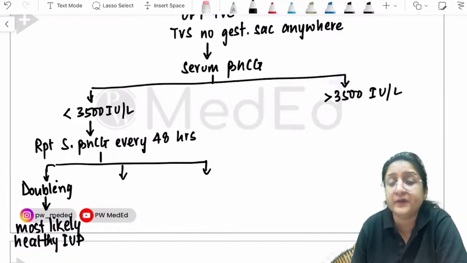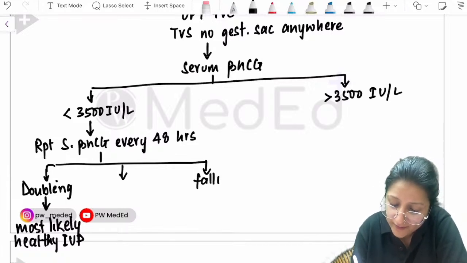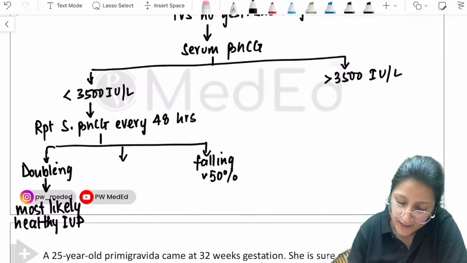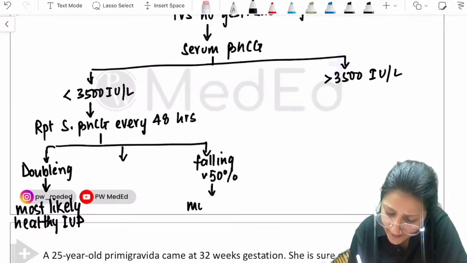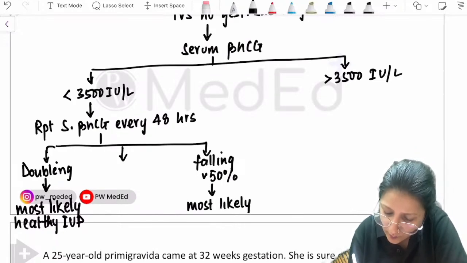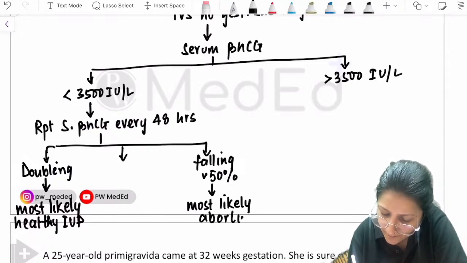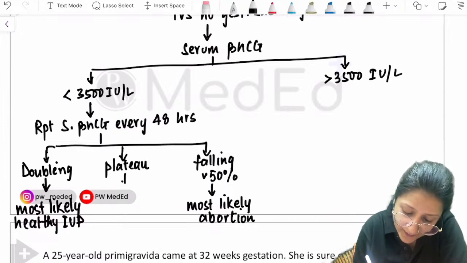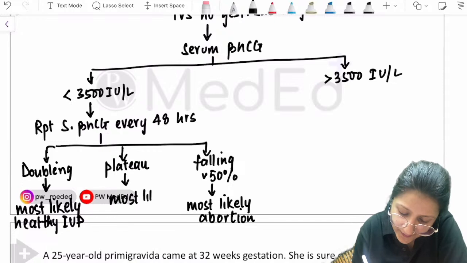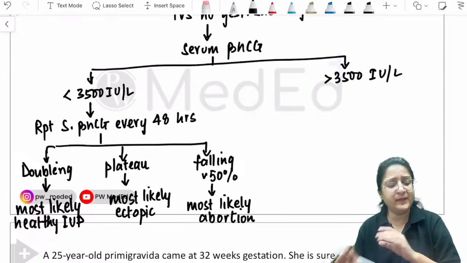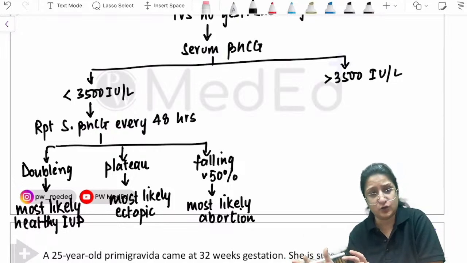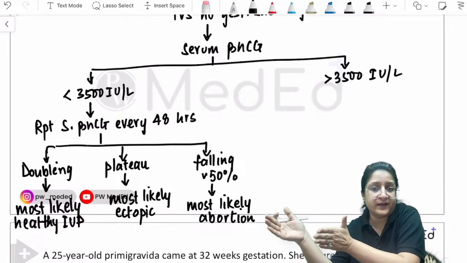If the levels are falling by about 50%, then it is most likely an abortion. And if the levels are plateauing, then it is most likely an ectopic pregnancy. So remember these important pointers: plateauing HCG levels, more likely ectopic, and you have to see them every 48 hours.